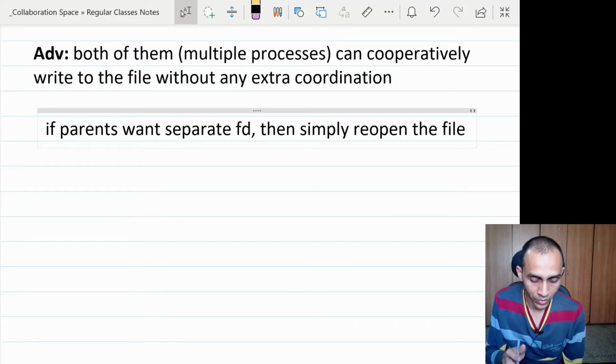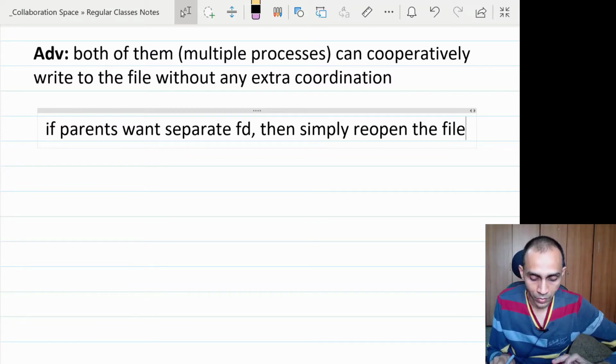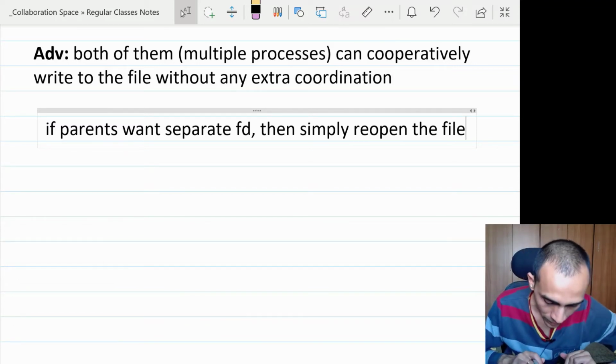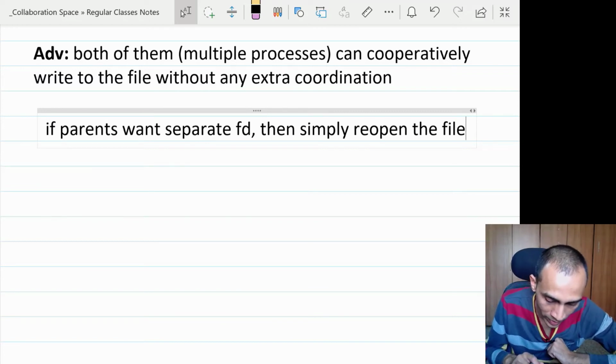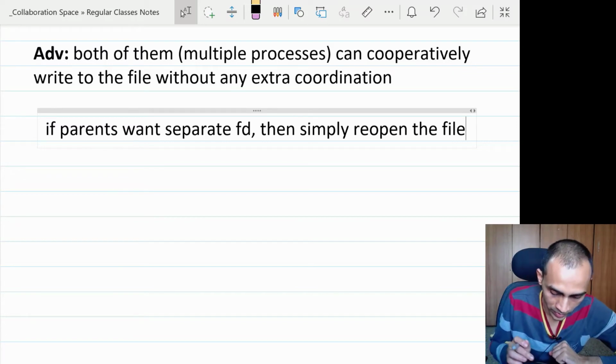So this thing is easier to do, whereas the reverse would have been difficult. If the design was such that the offset was not shared, the file descriptor was not shared, then coordination would have required a lot of effort. Whereas to make it independent is very easy. You just have to reopen the file using one system call. So I hope you can appreciate the design choice that the makers of the Unix OS made in deciding these interfaces. Any question on this point?